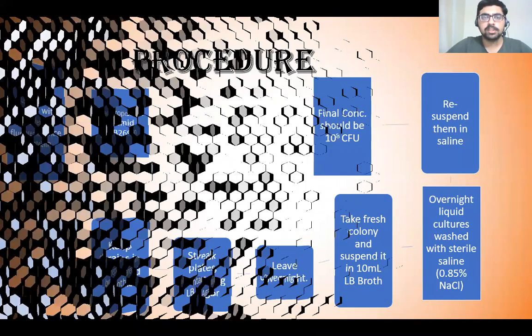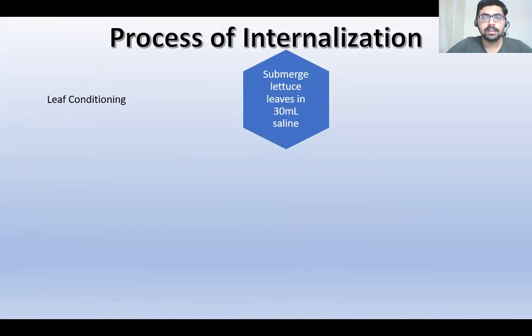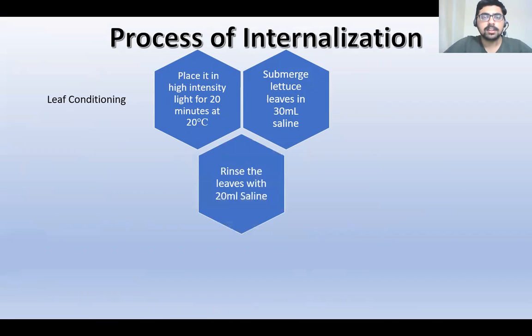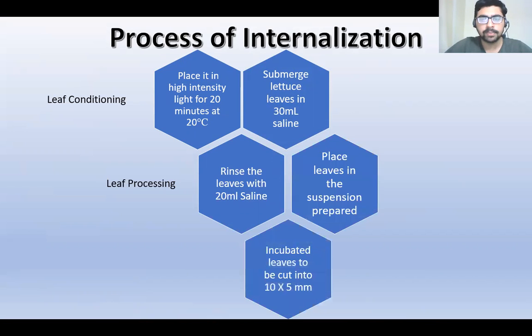So now coming to the procedure, when we have to internalize the lettuce leaf. For this step, we will first prepare the leaf, which is called leaf conditioning. We will submerge the leaf in 30 ml saline so that any external source of contamination can be removed. Then we will place them in high intensity light for 20 to 30 minutes at 20 degrees centigrade. Then the third process is leaf processing, which is done by rinsing the leaves with 20 ml of saline solution and then placing them in the suspension. The suspension is left overnight so that the bacteria as well as the leaves are free and can be observed.